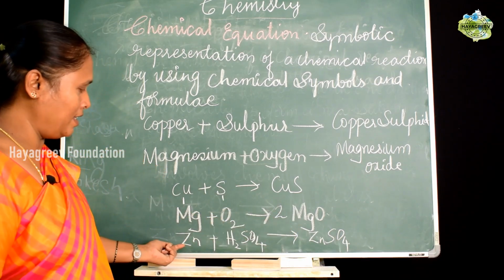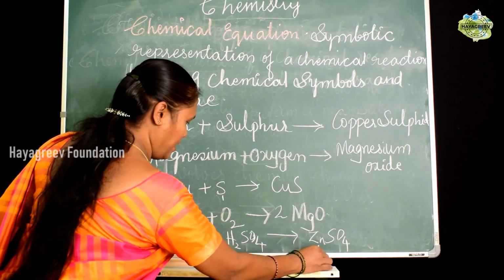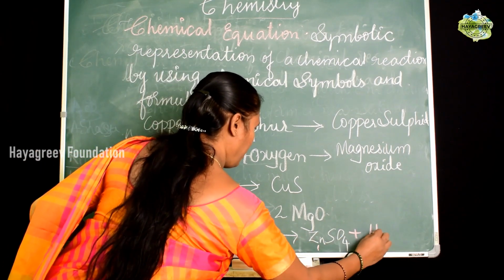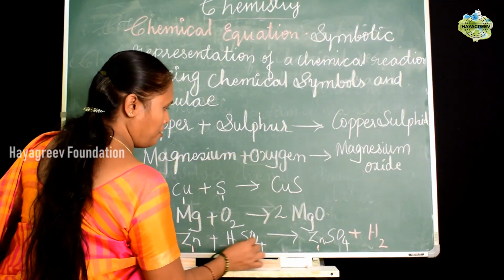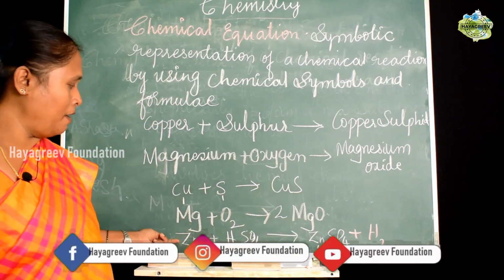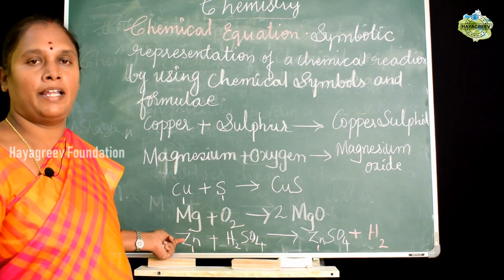If you take this example, you have one Zn and one Zn. Then SO4, and you will have the liberation of H2. So H2 you have here. So you have the same number of atoms of all these elements. So it is a balanced equation here.